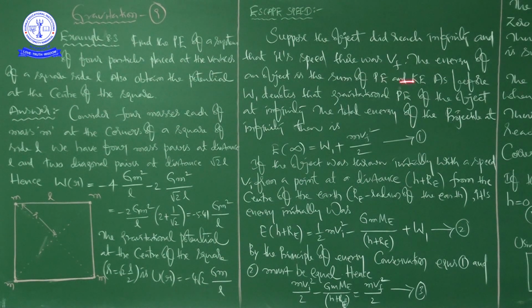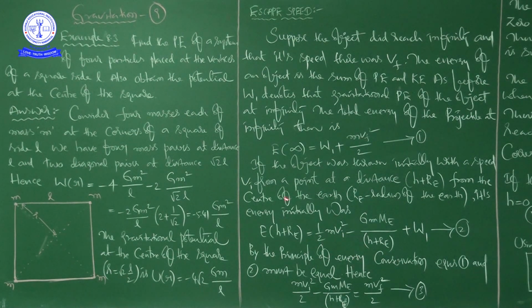The total energy of the projectile at infinity then is E of infinity equals W1 plus m Vf squared by 2. This is equation number 1, which we derived in our previous class. If the object was thrown initially with a speed Vi from a point at a distance h plus Re from the center of Earth, Re means the radius of Earth, so h plus Re means at a certain height from the surface of Earth.